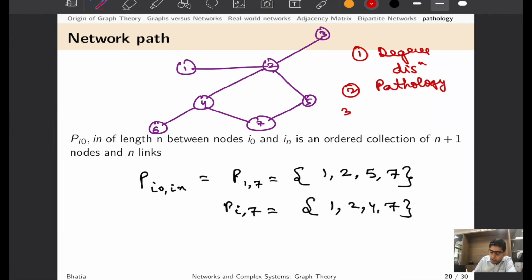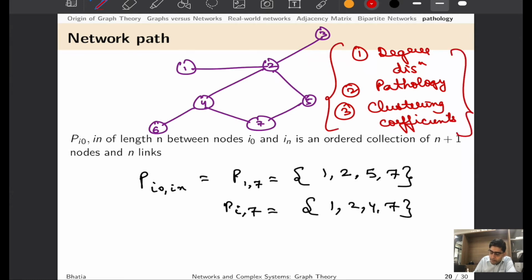Now we are going to talk about pathology or network path, and finally we will talk about clustering coefficients in the next lecture. And you can see that these three would form pillars of network topology.